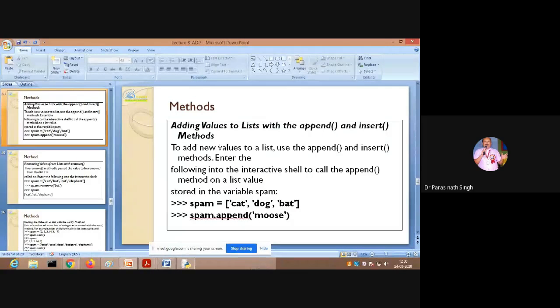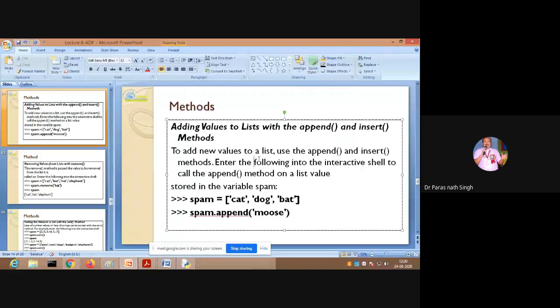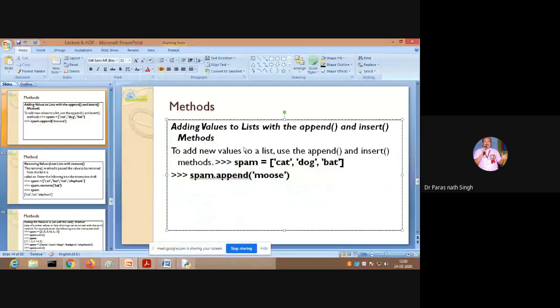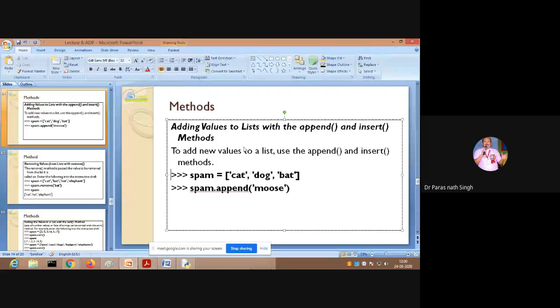Next, append. This will help you for programming. So append and insert. To add a new value to a list, use the append and insert methods. Enter the following into the interactive shell. You have already entered it, and here a list of values is stored in spam. Now append adds one new value to spam.